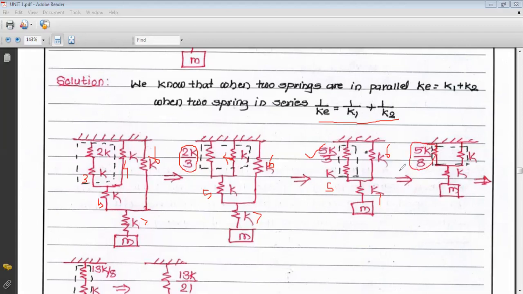Now this 5K by 8 and the sixth spring are in parallel. So 5K by 8 plus K becomes 13K by 8.